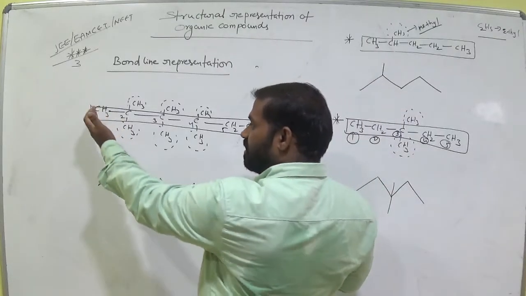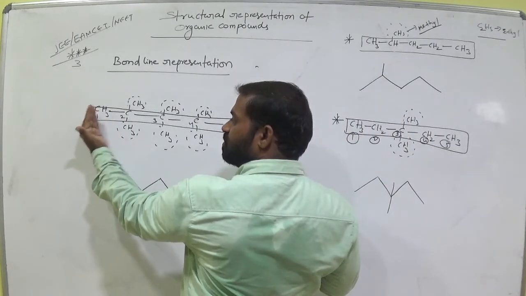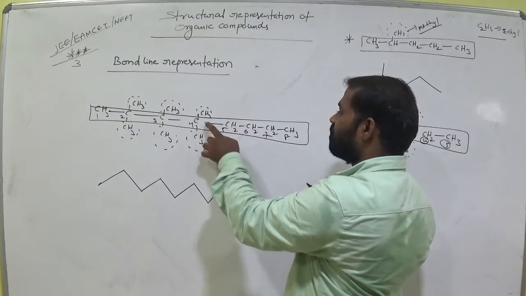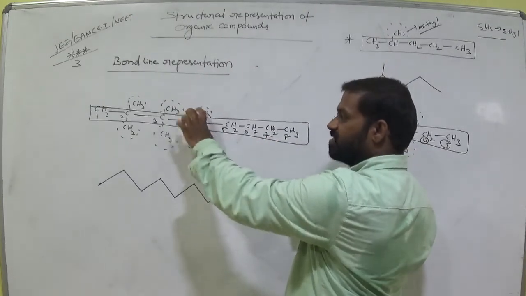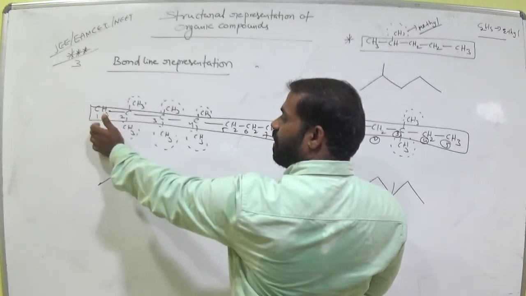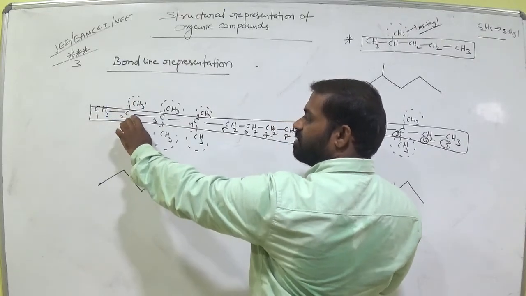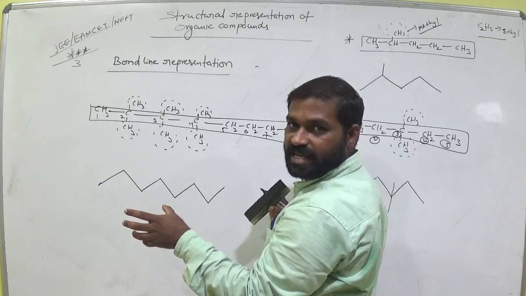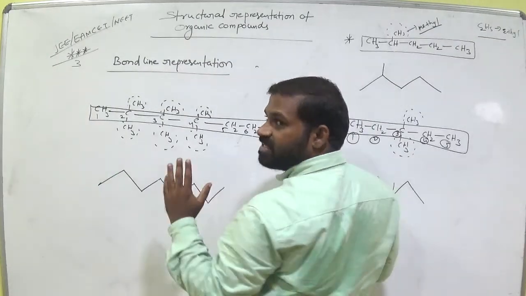That means if you start here, 1, 2, or you start from here, 1, 2, 3, 4, 5, this branched carbon gets number 5. If you start from this side, 1, 2, this branched carbon gets number 2. Am I right? So it should get the least number. Clear? So the left to right method is the correct one.